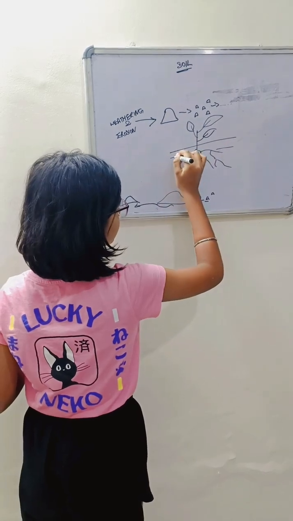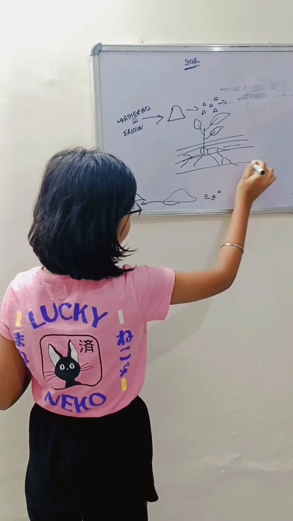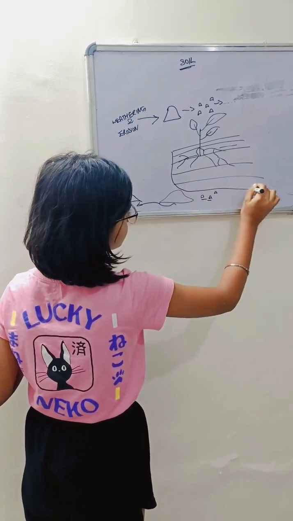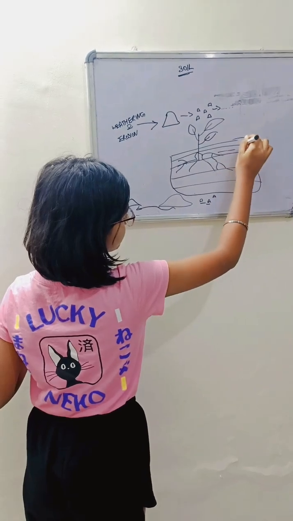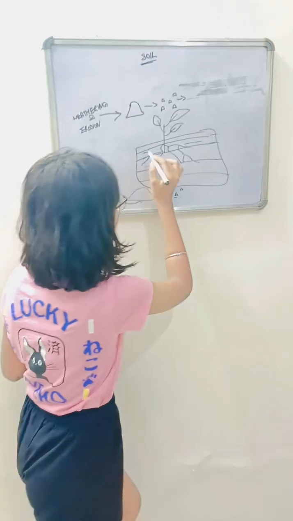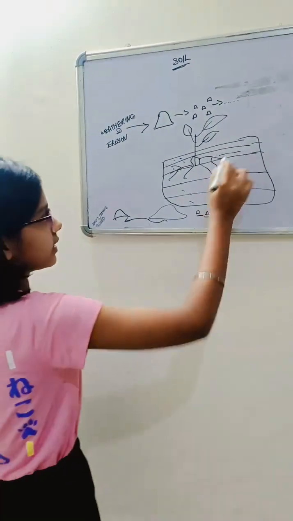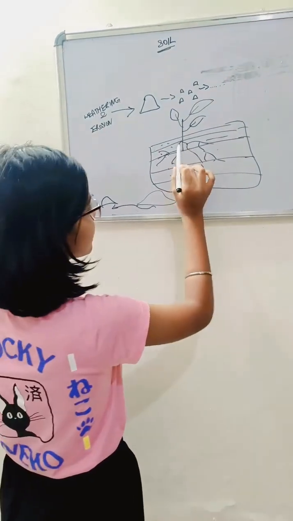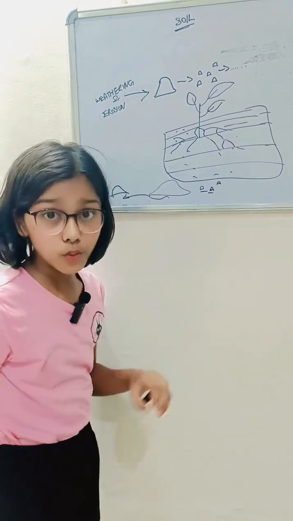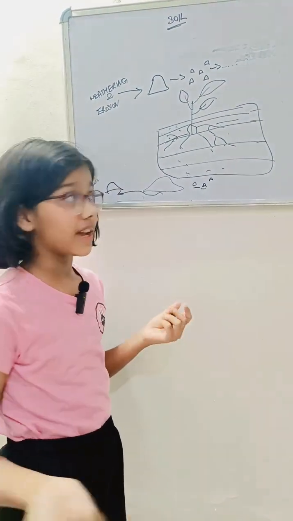Now, these are the layers. This is the top layer. This is the second, and this is the third, fourth, and let's close this box. Okay, now these all are soils. These are all the layers of soil, and as we can see, the roots of a plant extend towards the third layer of soil. Now let's label this diagram.